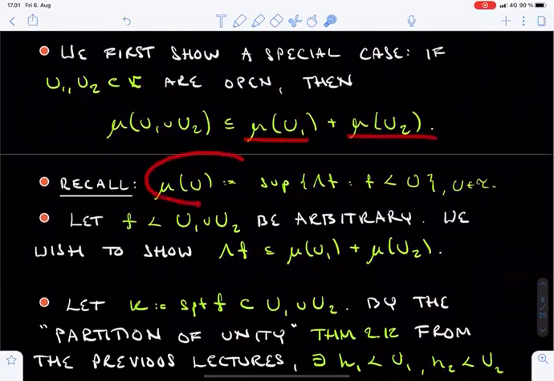Here is a reminder of how mu was defined on a generic open set U. Mu of U is the supremum of the numbers lambda of f, where f is dominated by U.